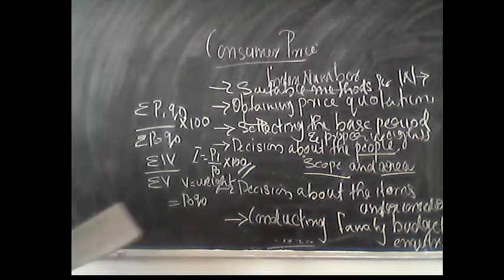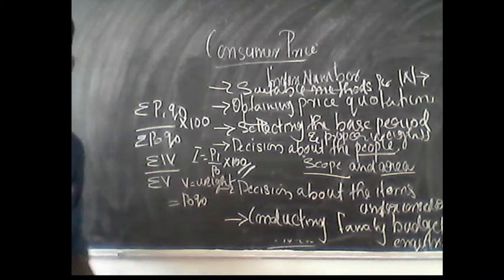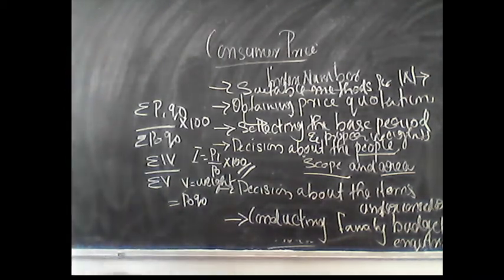These are the weights used for the construction of this index number. These are the major steps to be considered while constructing an index number.